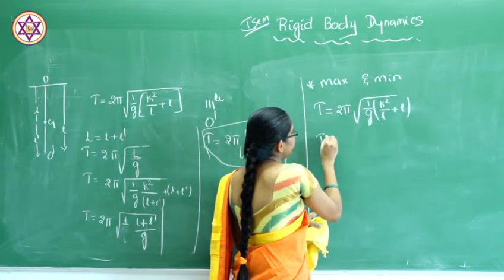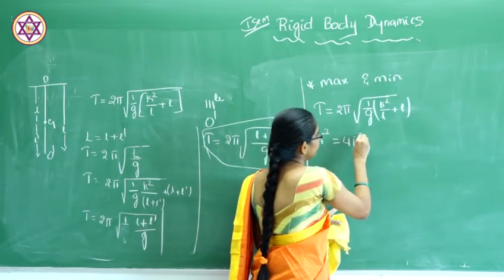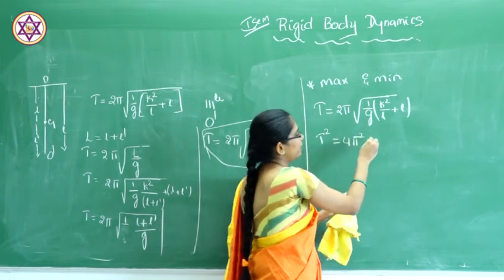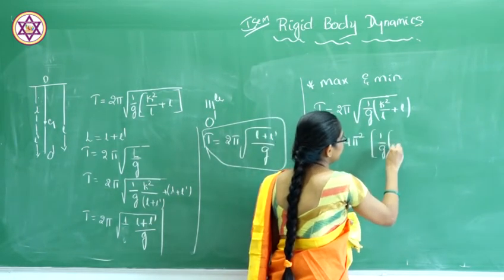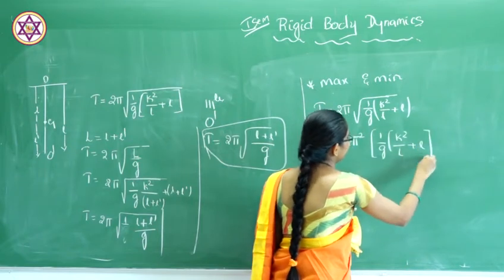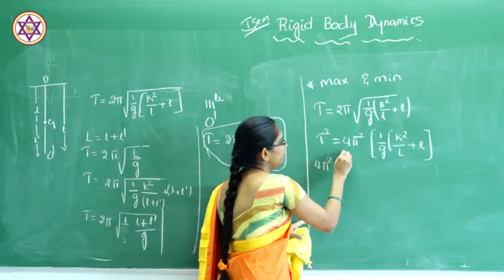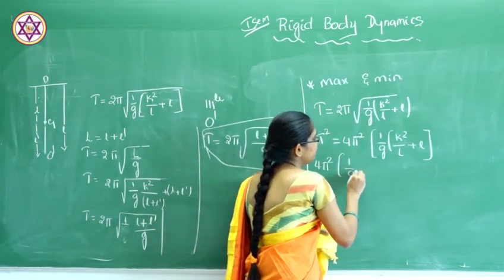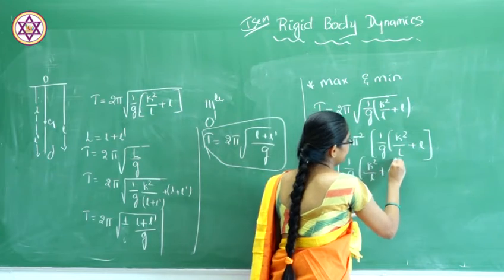Squaring on this, the square root gets cancelled, and we are left with T square equal to 4 pi square by G into (k square by L plus L).